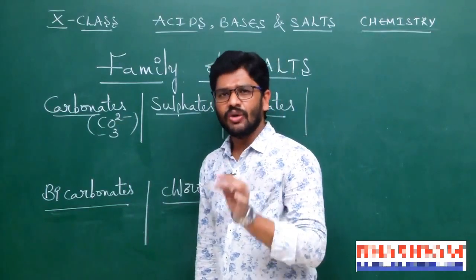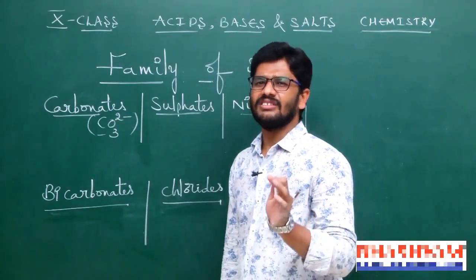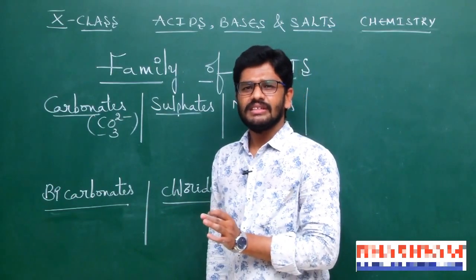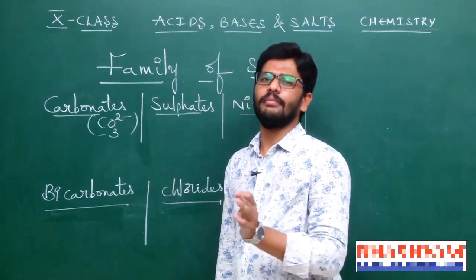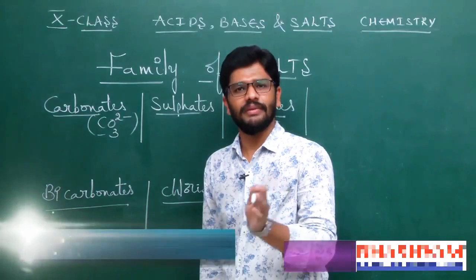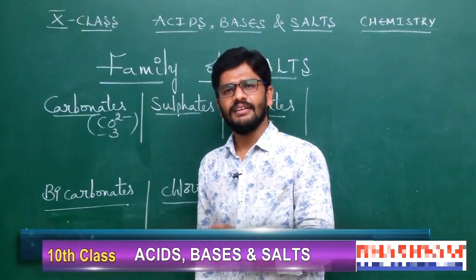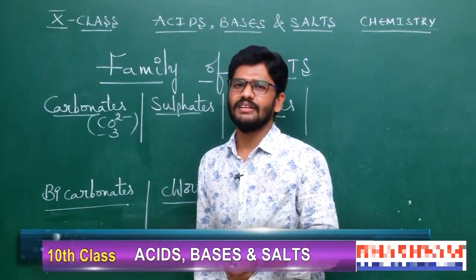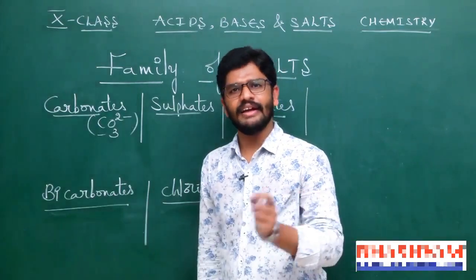Generally, as you know, salt consists, in maximum cases, of metal and non-metal, a combination of metal and non-metal. But in all cases we can say that salt consists of cation and anion, yes or not?